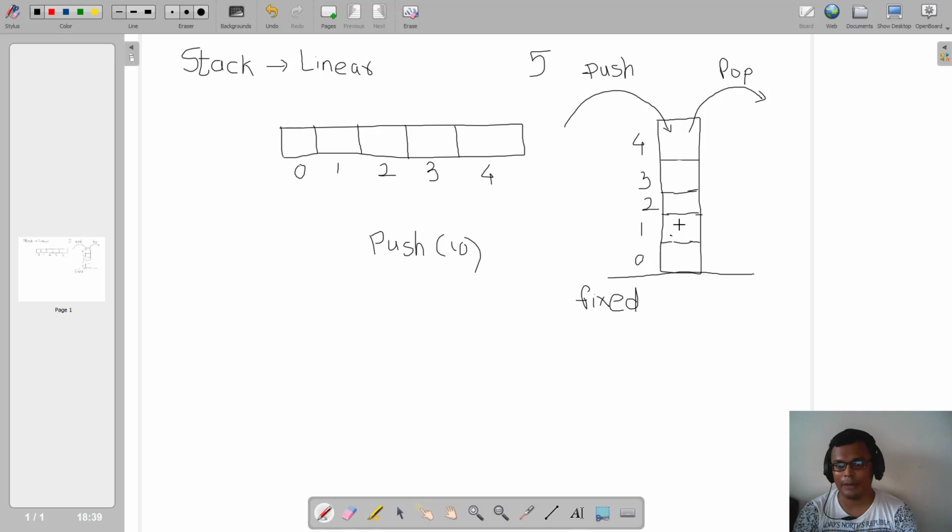Again, if I come back to the same example, first if I do a push, it will be here. Then I do a push, it will be here. Then if I do a push, it will be here. So I hope you have understood how push and pop operations take place.